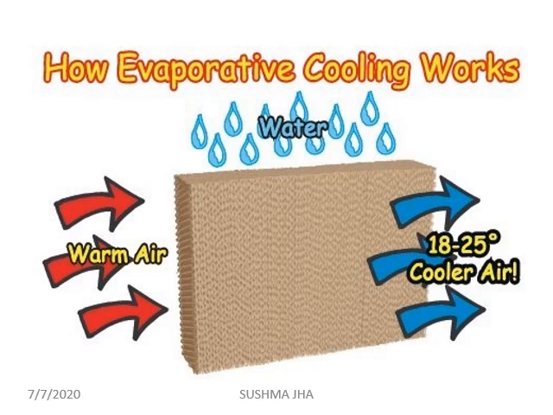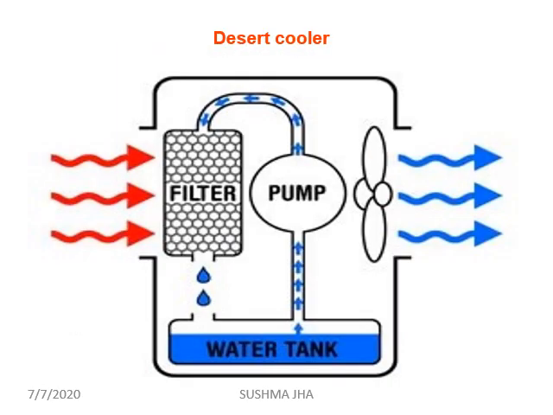So this is a very interesting diagram of how evaporative cooling works. Now warm air coming in contact with water, water absorbs the heat and changes into vapor, and we get the cooling effect. Air coolers all work on this principle. Now the desert cooler: you can see hot air getting inside and a water source is there, and water absorbs the energy from the hot air. With the help of a fan, cool air comes out.